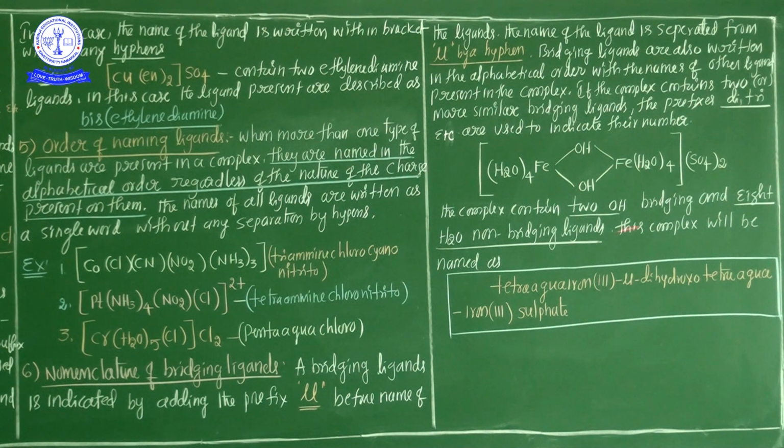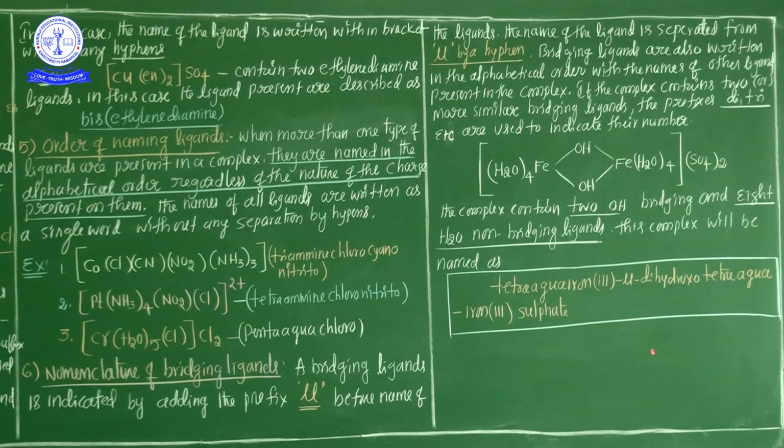The overall complex will be named as tetraaqua iron(III), with the charge of the iron being Fe3+. The linking, bridged ligand is identified by mu, so we put mu and a hyphen.